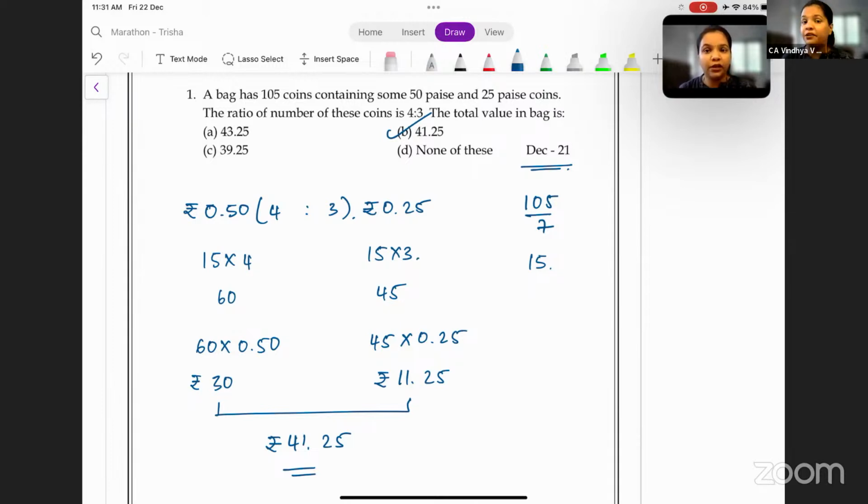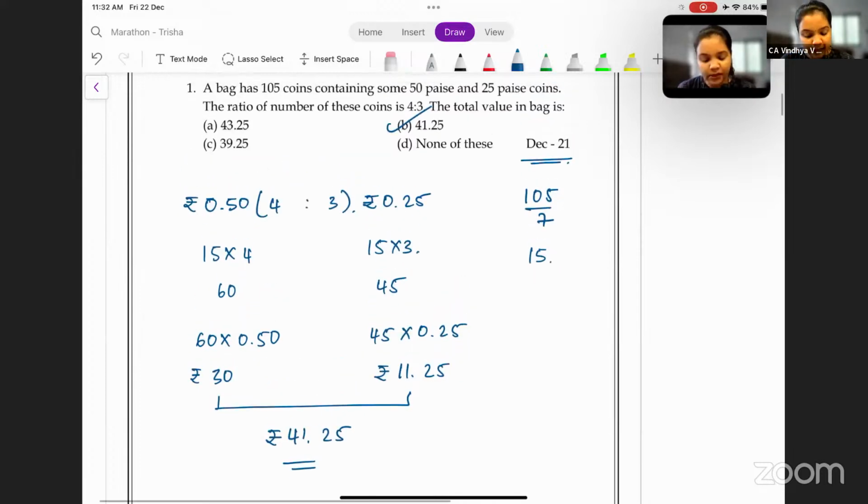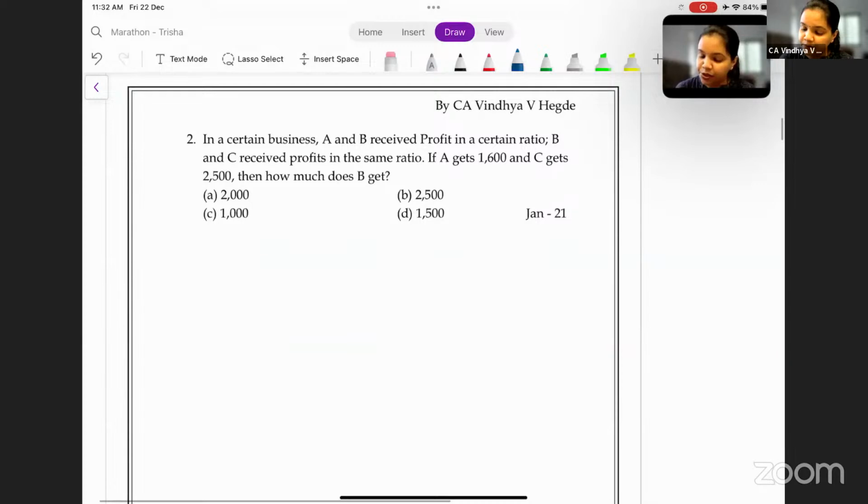What if I don't clear? What if I don't clear? Don't keep all that in your mind. Just go with the flow. Study as much as possible. Revise the concept. Study. Don't waste your time. All right. I hope this is clear. We go to the next question.